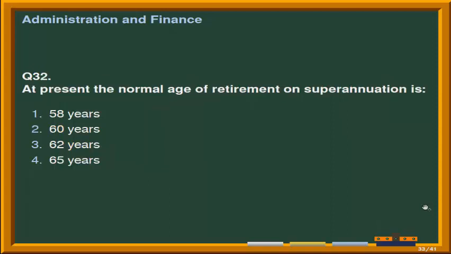Next question is, at present, the normal age of retirement on superannuation is, given options are number 1, 58 years. Second option is 60 years. Third option is 62 years. And the last option is 65 years. Correct answer is option second, that is, at present, the normal age of retirement on superannuation is 60 years.